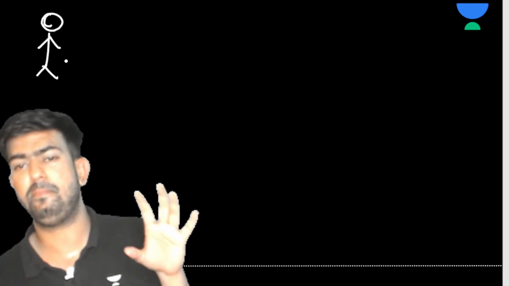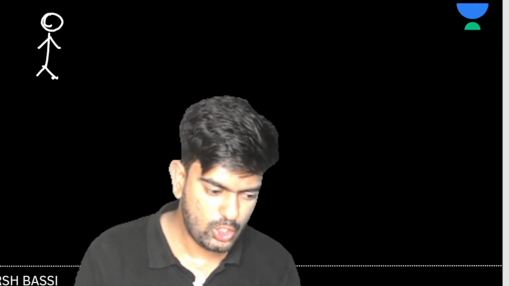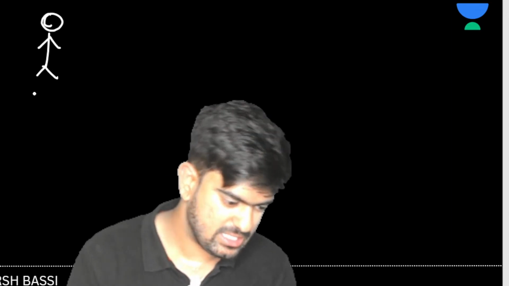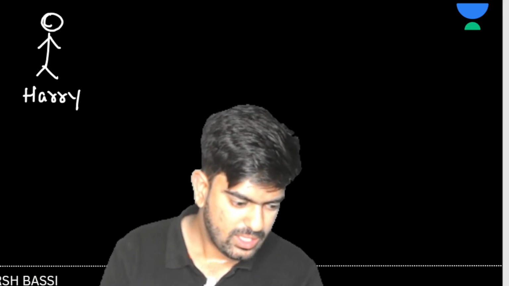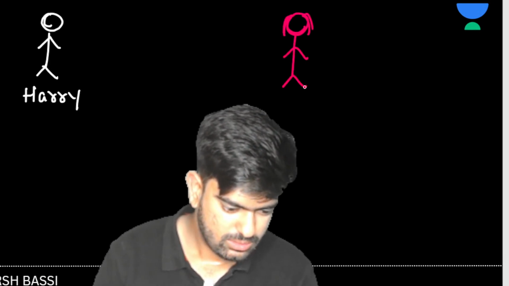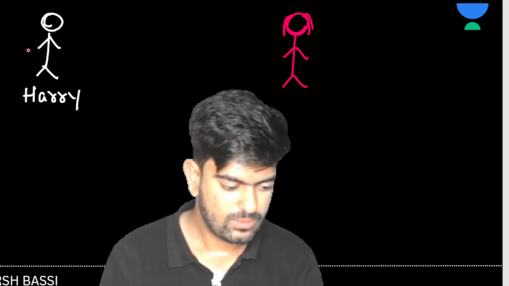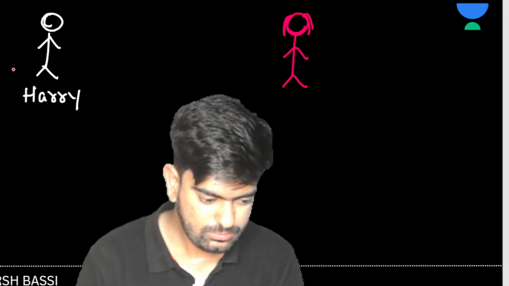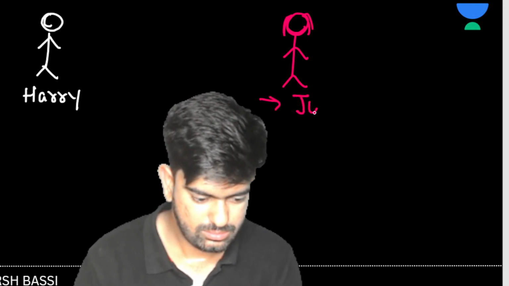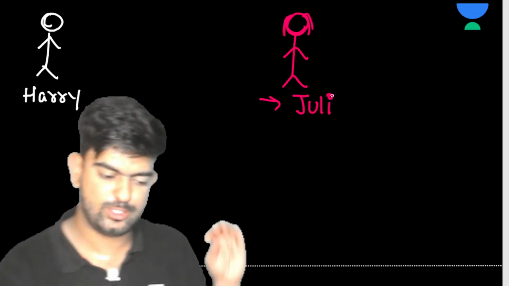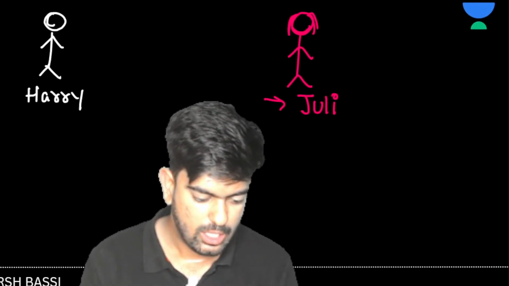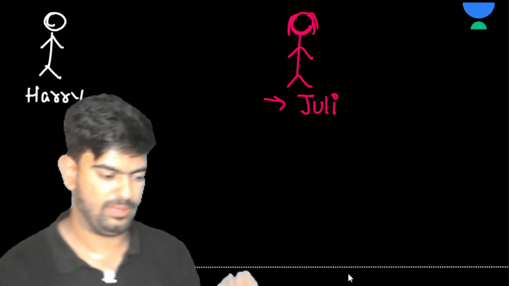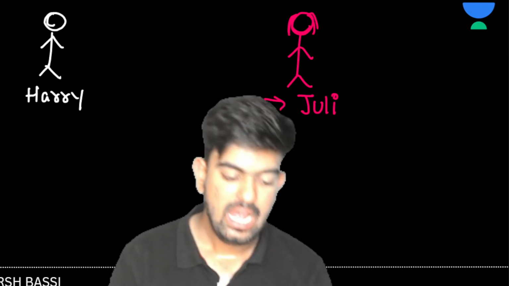Whenever we take an example in biology, we'll call them Harry and Julie, two characters of our batch. Harry is male and Julie is female.